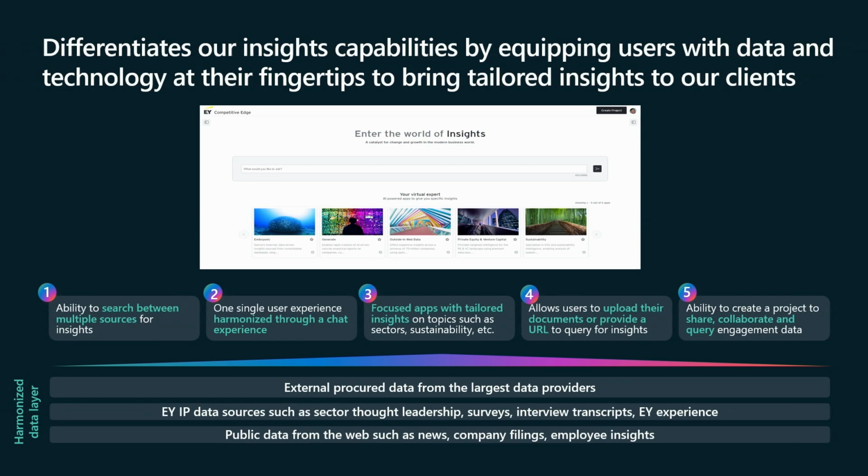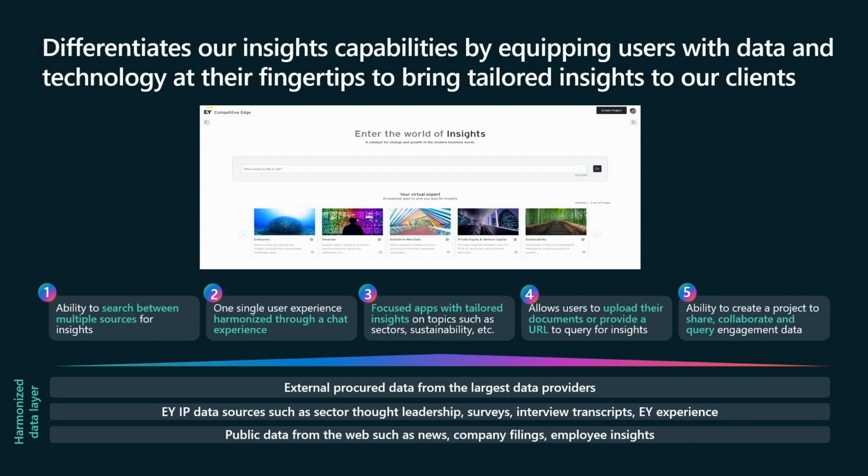So there are some capabilities that we have provided here. What you see at the bottom is a harmonized data layer that we have created. This harmonized data layer consists of mainly 3 layers. One is the externally procured data. So you name any vendor in the world, we get the data procured from our vendors, and this is very detailed transaction data, financial data, patent data, and then we augment that with EY experience, which is our past engagements of decades of our engagement with various clients, the thought leadership we have generated over the years, the surveys, the interview transcripts, which was always there, but it was not in a consumable format.